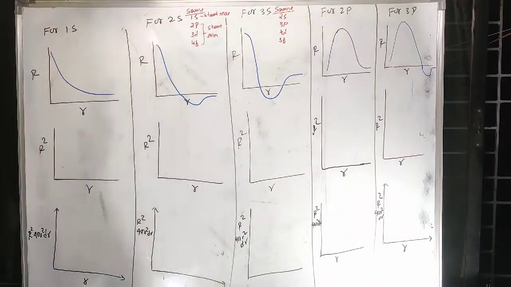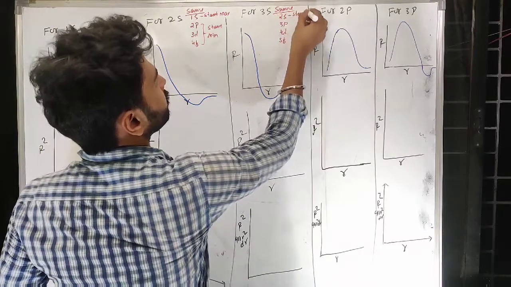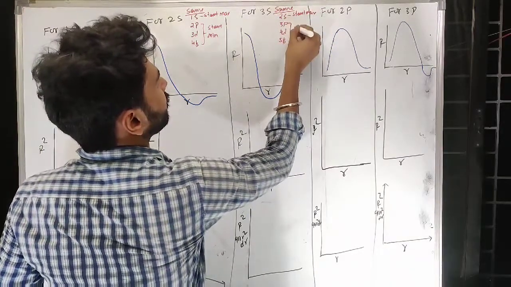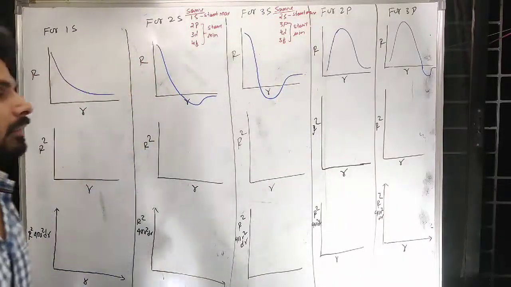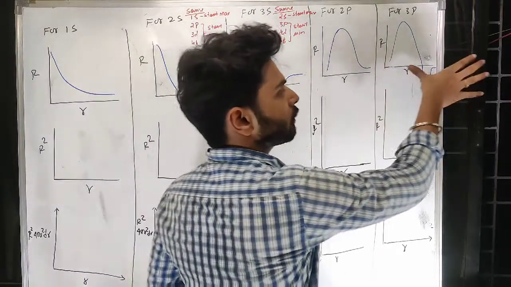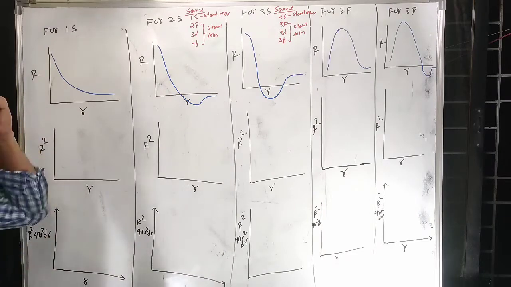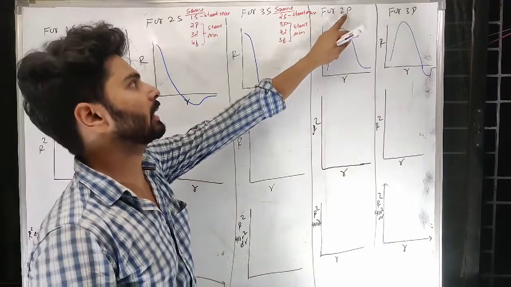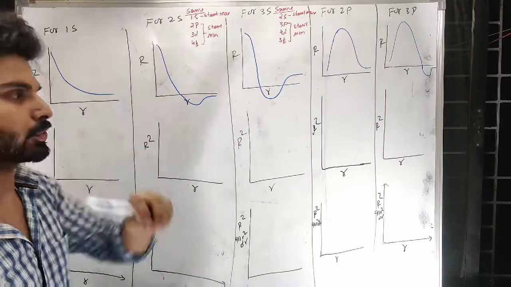Only the difference is 2s will start with maximum and these three will start with minimum because of the dumbbell type. That is the only difference. Otherwise the graph will remain the same, and definitely the distance will also remain the same. The nature of the graph is the same. The same thing you can extend for 3s, 4p, 5d and 6f also.